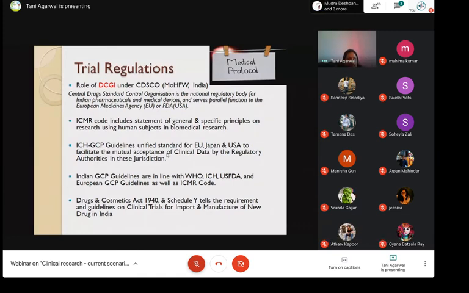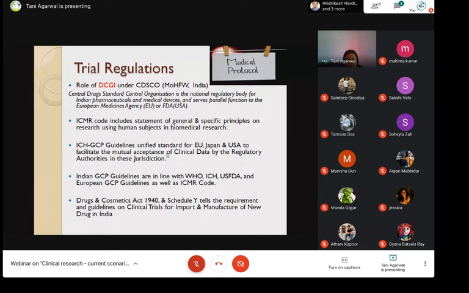Then, under our own law or jurisdiction, the Indian Penal Code, there is the Drugs and Cosmetics Act 1940 and Schedule Y, which tells the requirements and guidelines on clinical trials for import and manufacture of new drugs in India.